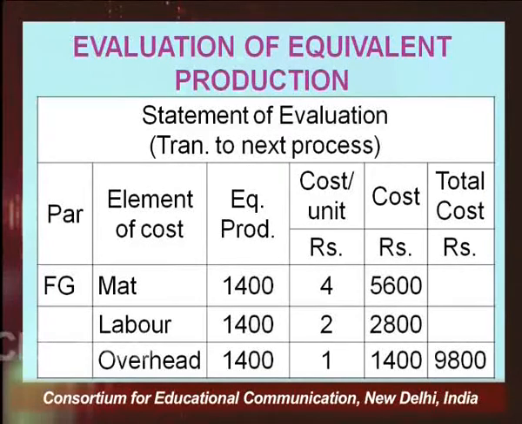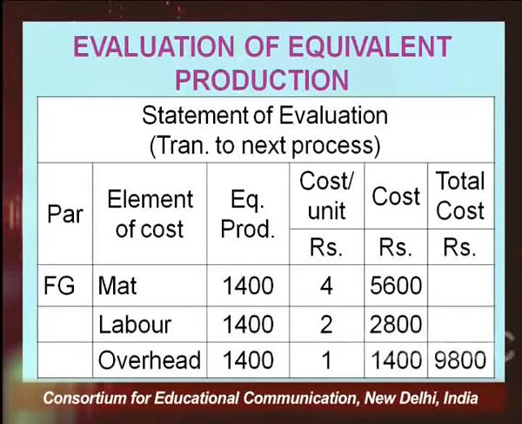Again, these 1400 units are multiplied by the cost per unit. 1400 multiplied by 4 is 5600, 1400 multiplied by 2 for labor is 2800, and for overheads, 1400 multiplied by 1 is 1400. So 9800 is the cost of the output that is being transferred to the next process.